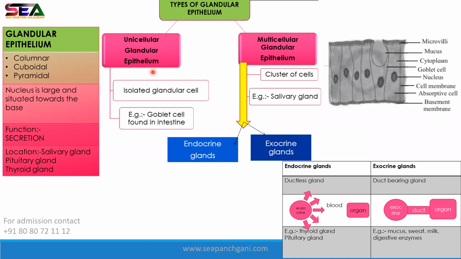Mucin, when it combines with the water which is present in our intestine, forms mucus. Mucus helps in digestion of the food. Clear? Now, multicellular is a cluster of cells. Multi means many. Clusters of cells are present. Example, the salivary gland, which secretes and produces saliva. So this is moving forward.